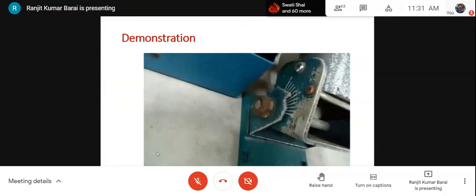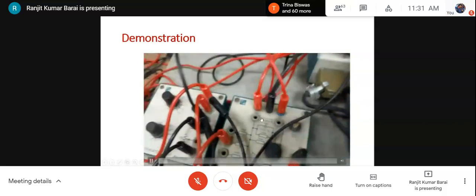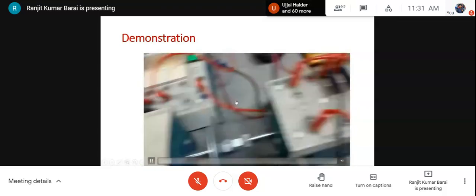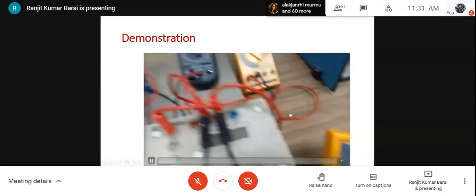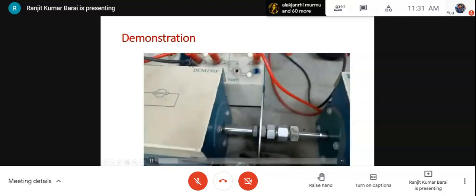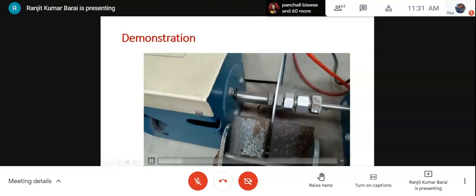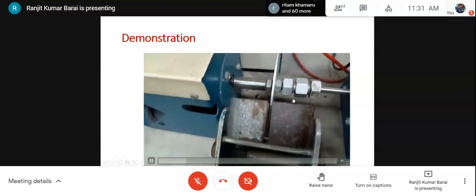This is actually for hysteresis determination. We kept the break position at 5, and we will change the potentiometer so that the armature voltage will gradually increase. This is for the armature voltage. So at some minimum armature voltage, the rotation starts.